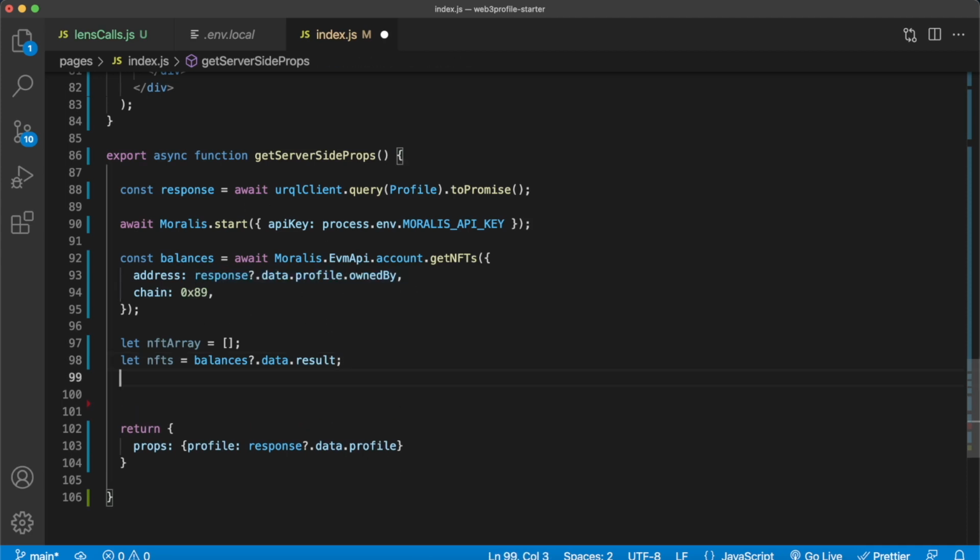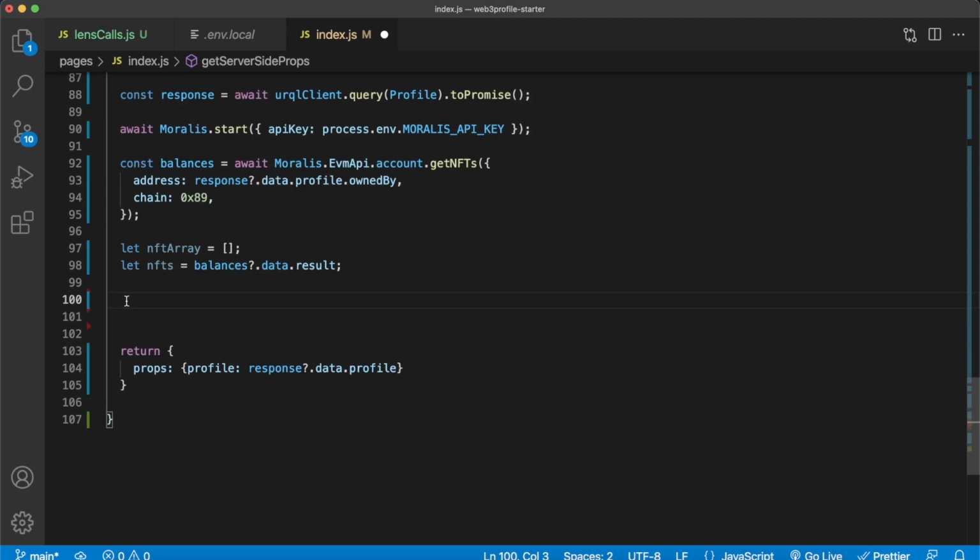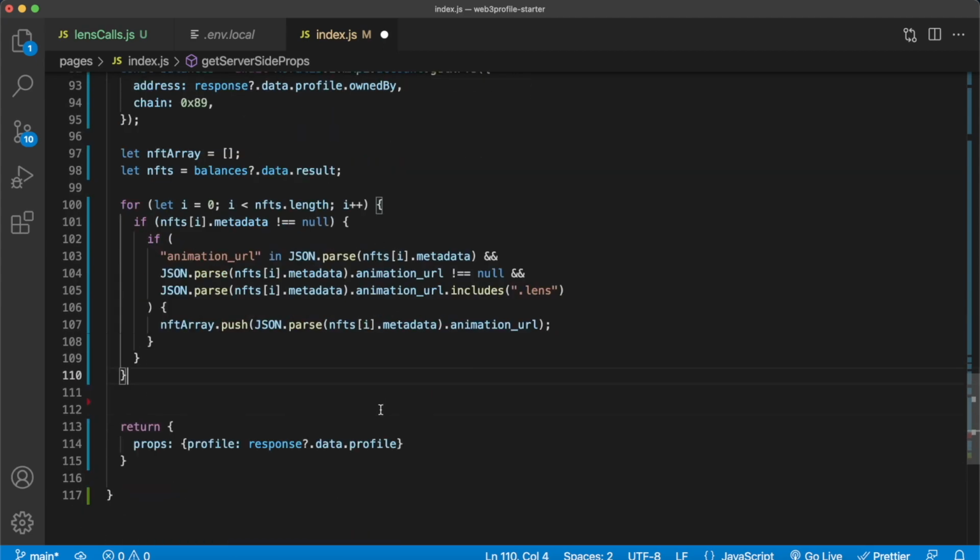And now we can do a little loop. This will be in the final repository, so you can check that out from there. Well, let me just paste it in over here, like so. So we check out every single NFT in the NFTs array. We make sure that the NFT has metadata.